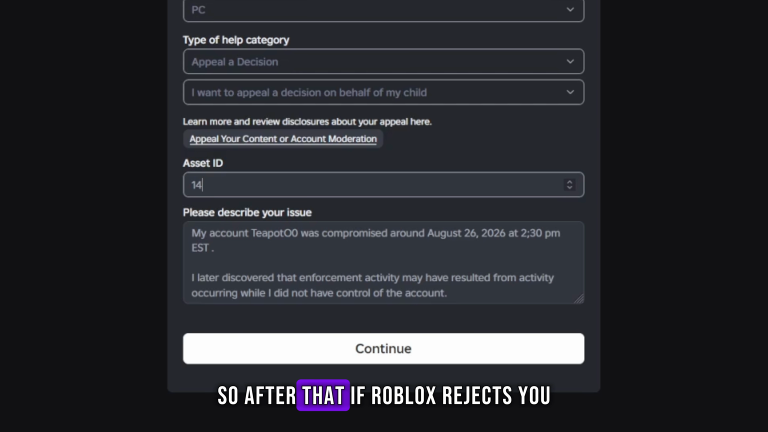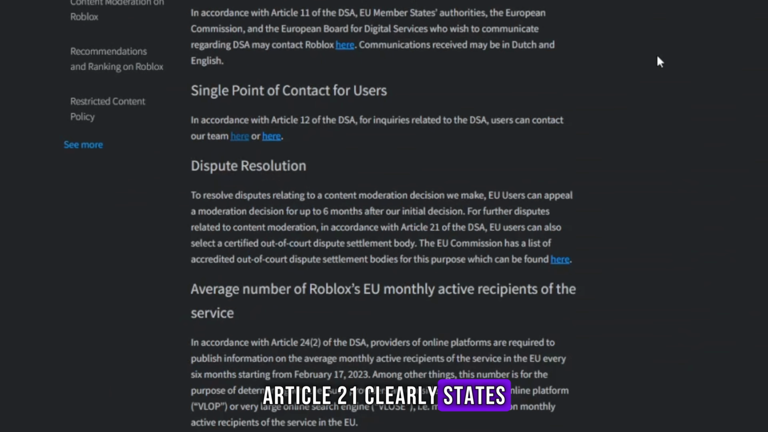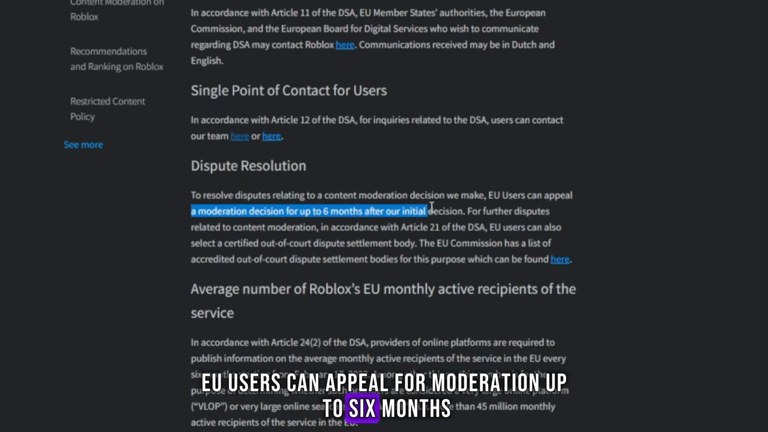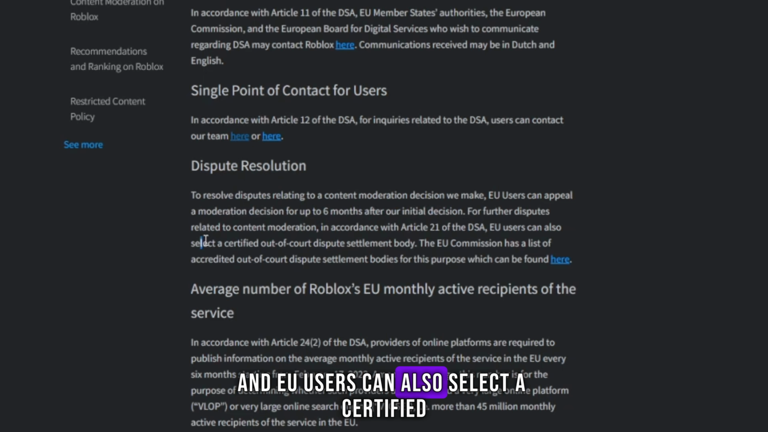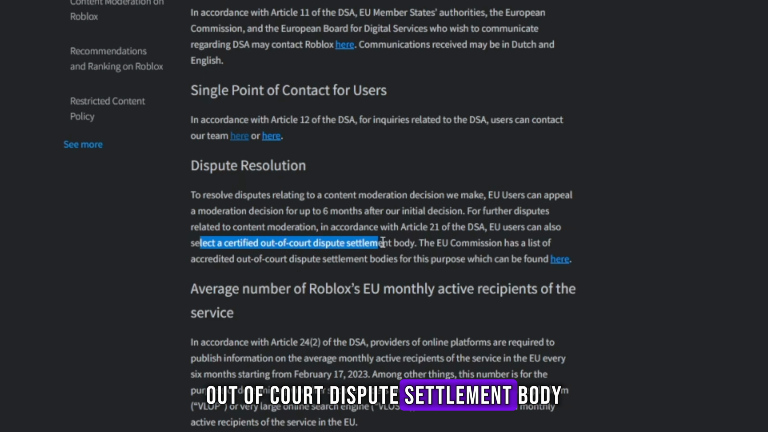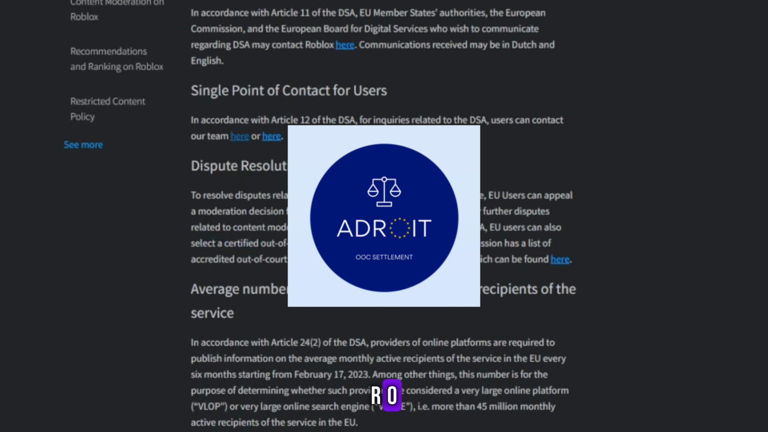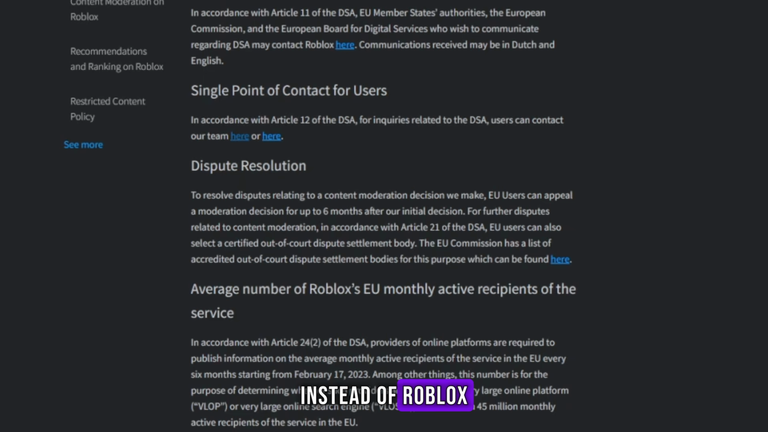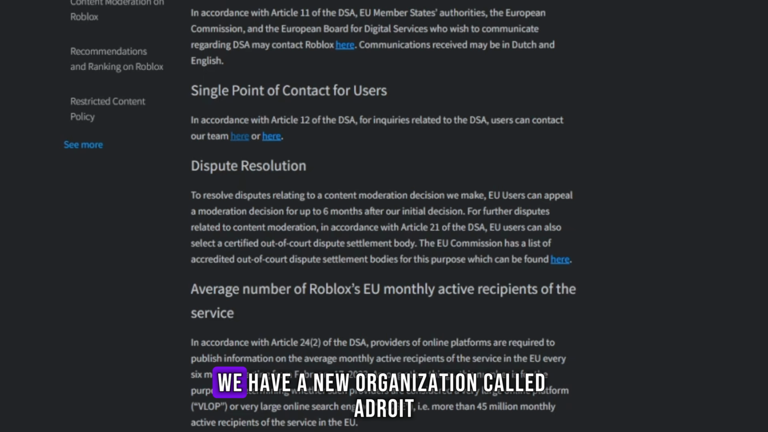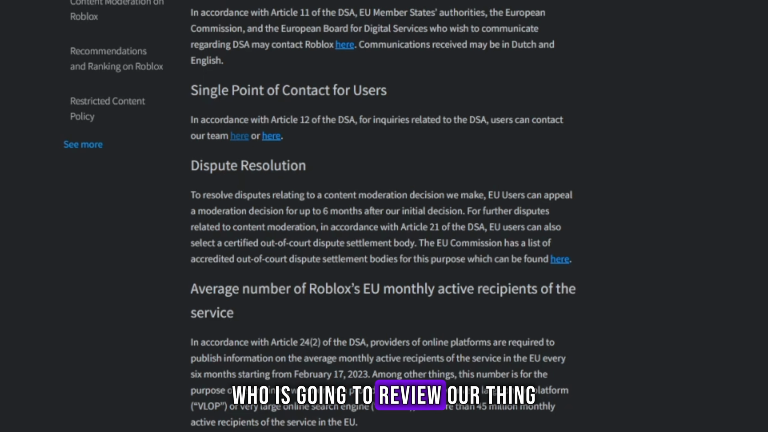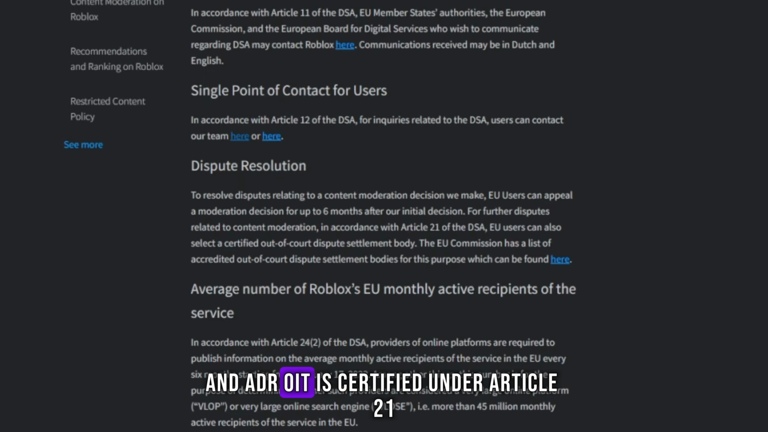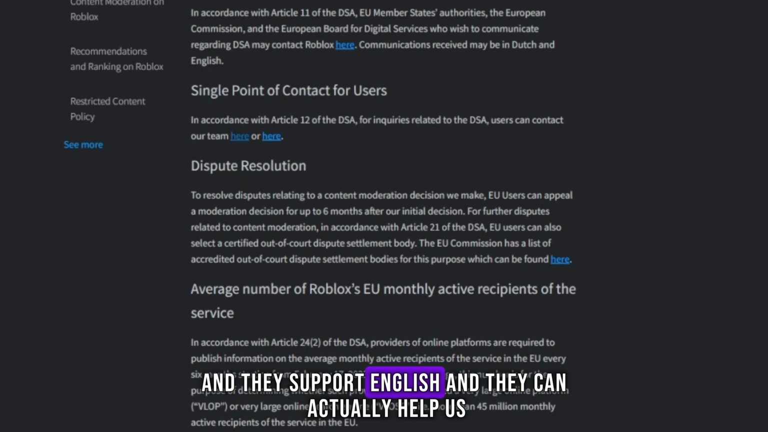So after that, if Roblox rejects you, you're going to use Article 21. Article 21 clearly states, Roblox agrees with Article 21. EU users can appeal for moderation up to 6 months, and EU users can also select a certified out-of-court dispute settlement body. So in this case, ADROIT would be a good option for us here. Now, what we're going to do is instead of Roblox being the only one reviewing their own decision, we have a new organization called ADROIT, who is going to review our thing. And ADROIT is certified under Article 21 and they support English and they can actually help us.